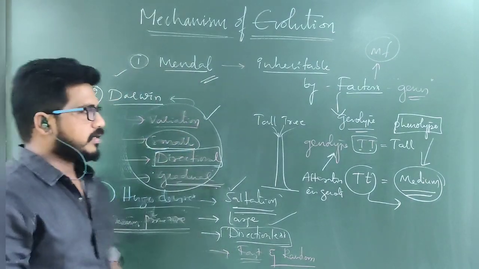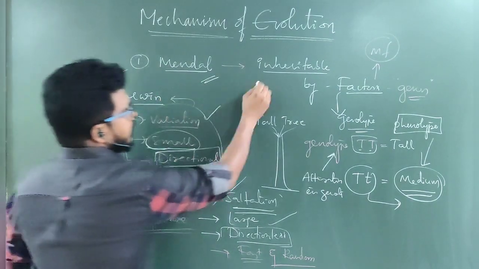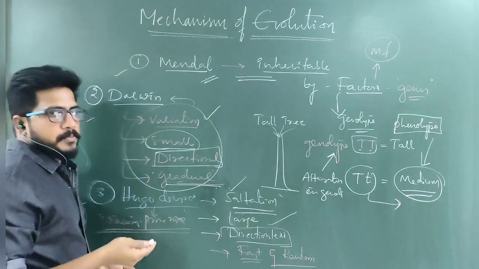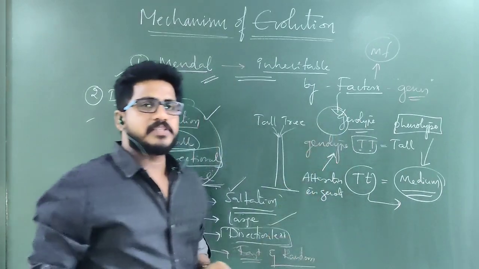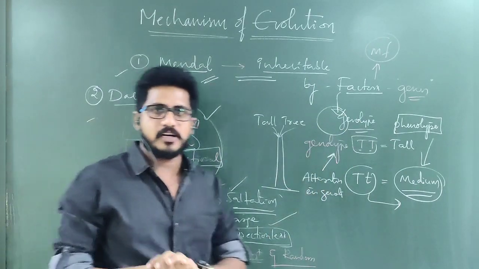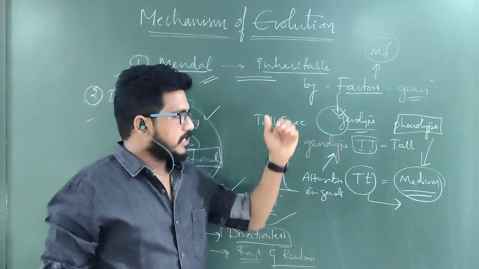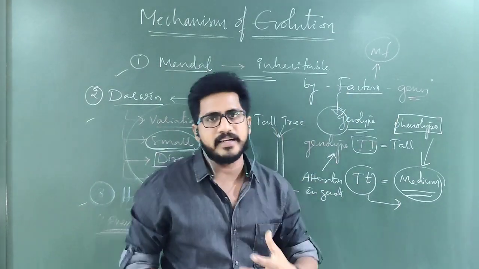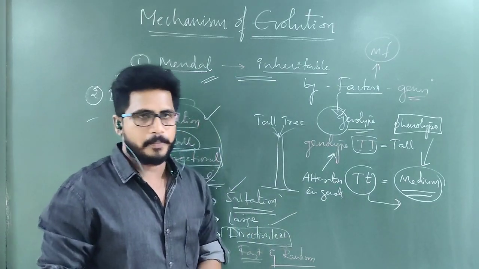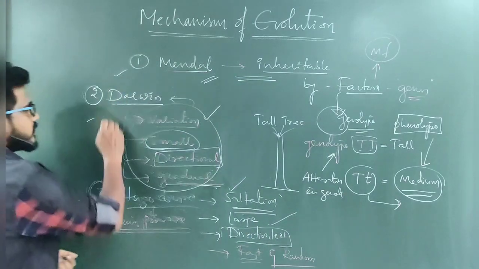Let me recap in a quick time. Mendel said that factors are responsible for the mechanism of evolution. Such factors are genes. Some sequences will be changed in the genes, called genotypic sequences. Such sequences can be expressed in the character, such as color, height, size, shape, whatever the property. The next scientist is Darwin.